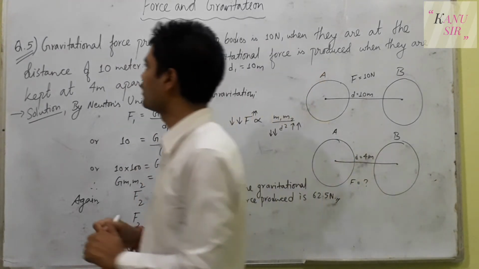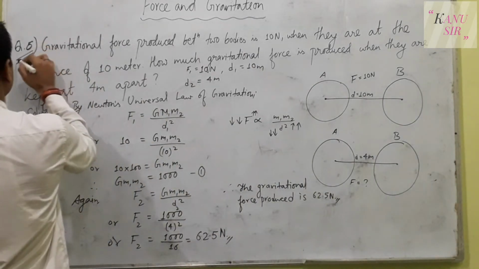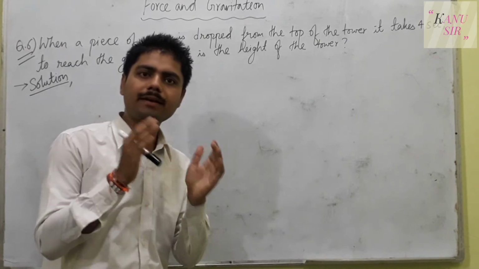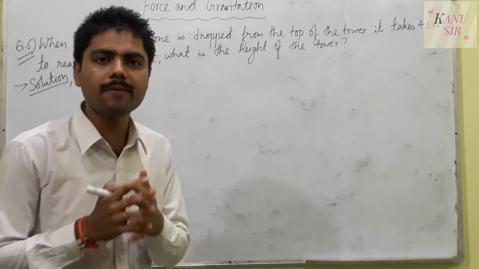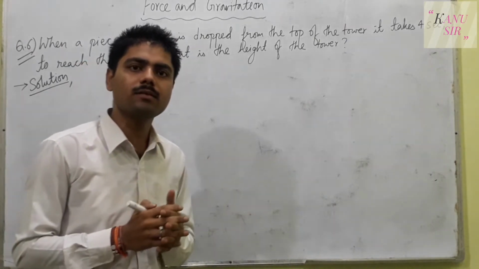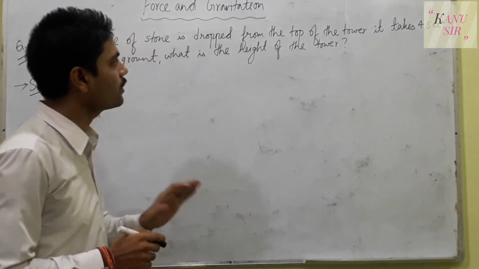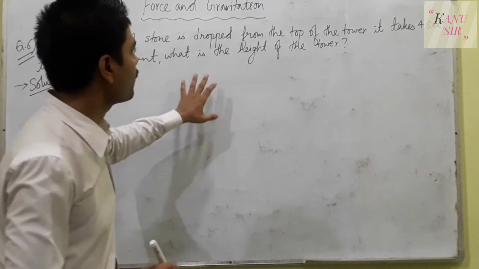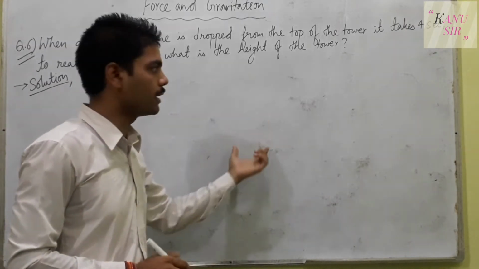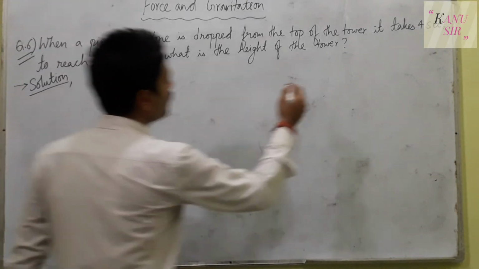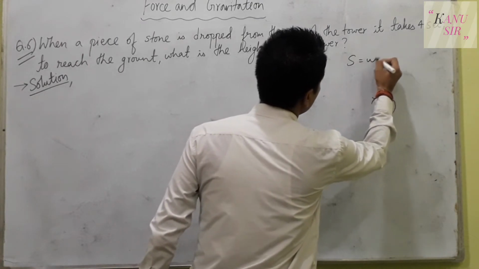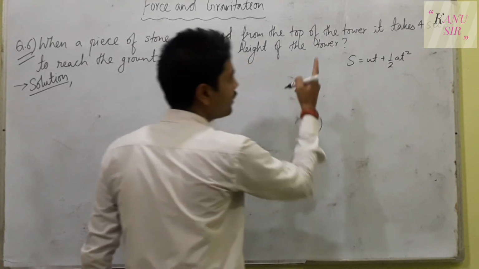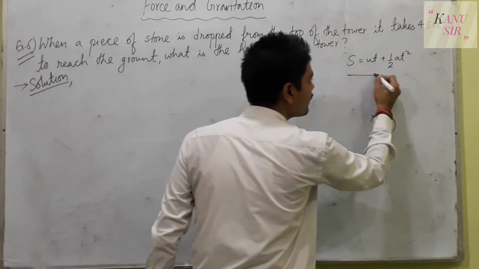Let us go for question number 6. Here in question number 6, this question is mostly important for grade 9 students also, and sometimes it comes in grade 10 examinations. That is why I have selected this question. And this question is actually related from force and motion, and we will use the formula of motion here. So what formula will be utilized here? S is equals to ut plus 1 upon 2 a t square, and this formula is applicable for the horizontal direction.